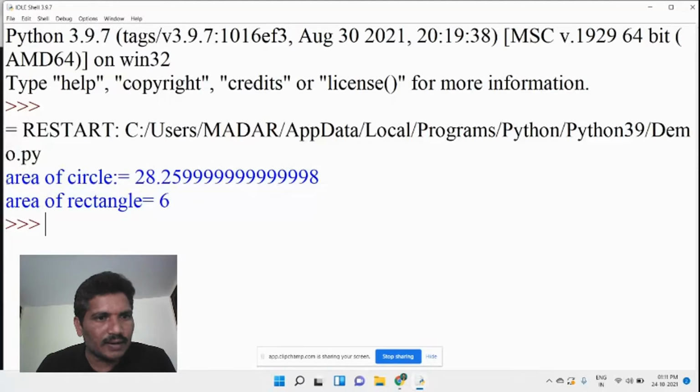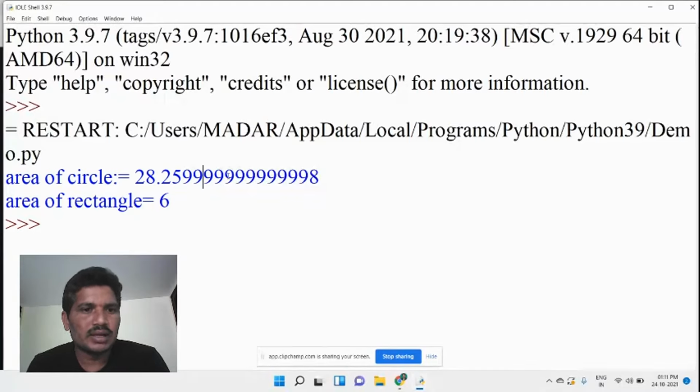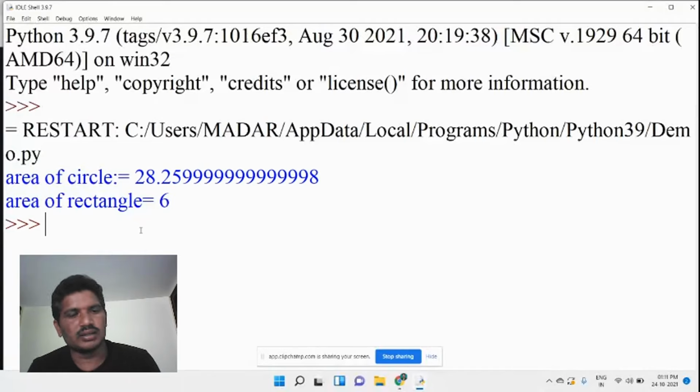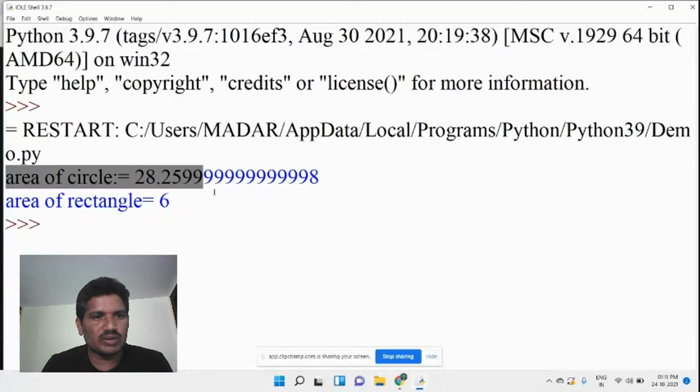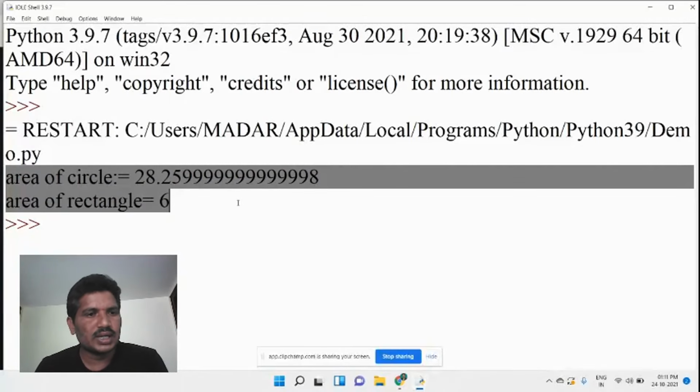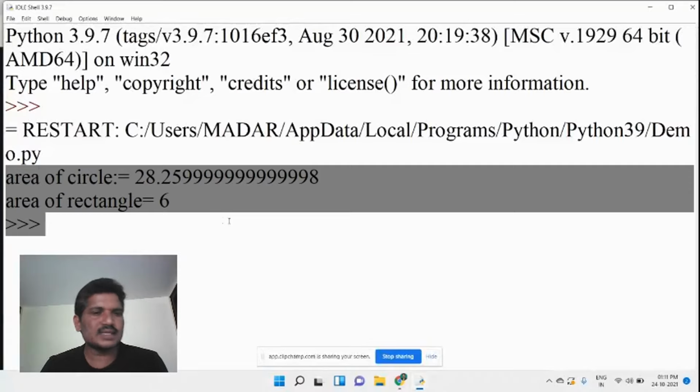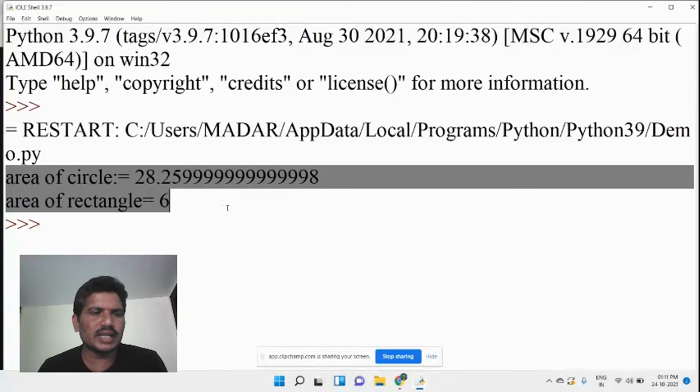Then area of a circle is 28 point something, because we are providing 3 into 3 and 3.14. We got the exact answer. Then area of a rectangle is L into B. What are the values we provided over there? 2 and 3 we provided as input. Then area of a rectangle L into B, 2 into 3, returns the value 6. Okay, this is simply how we created the user defined package in Python.